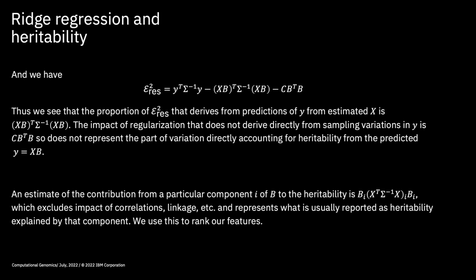Additionally, we have a contribution from components of B to heritability which excludes impact of correlations, linkage, etc., and represents what is usually reported as heritability explained by that component. We use this to rank our features.